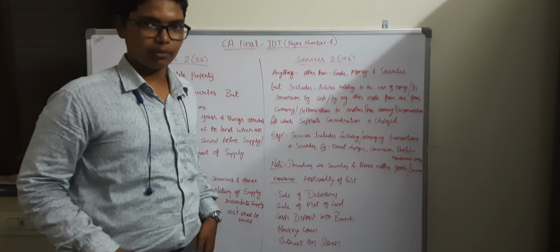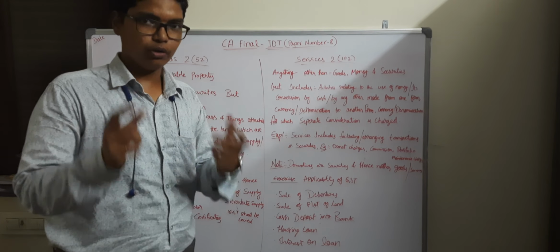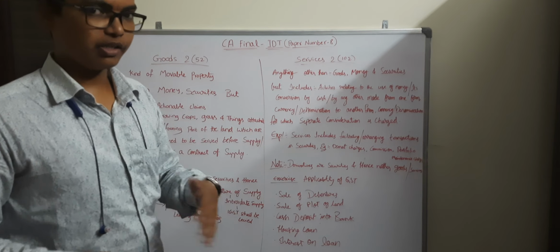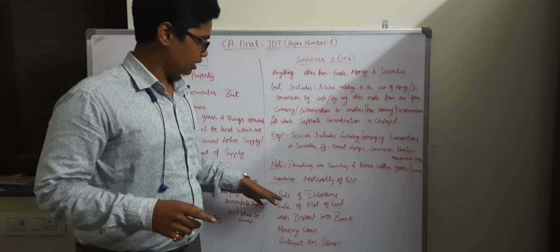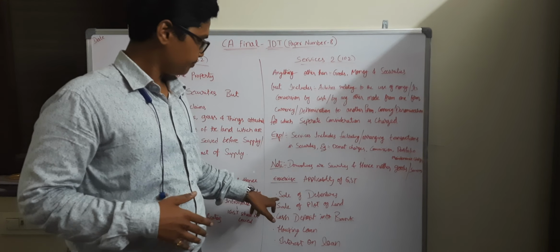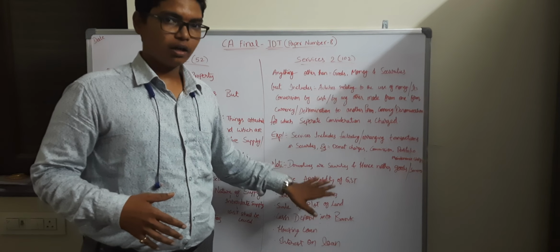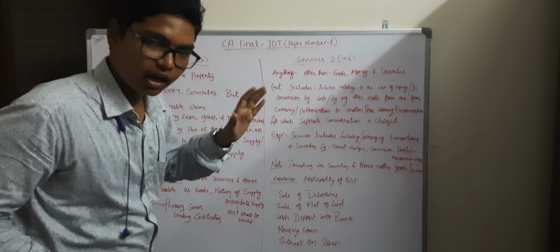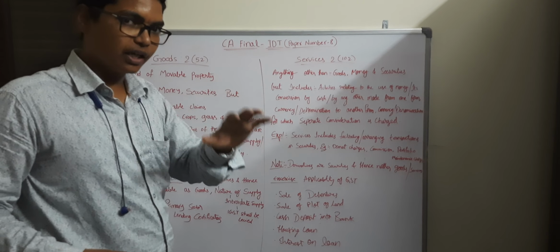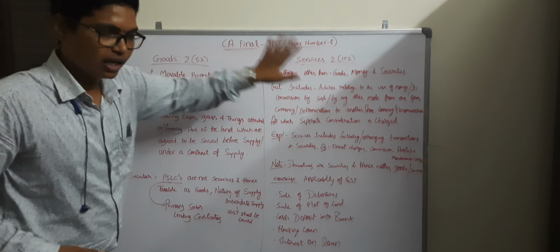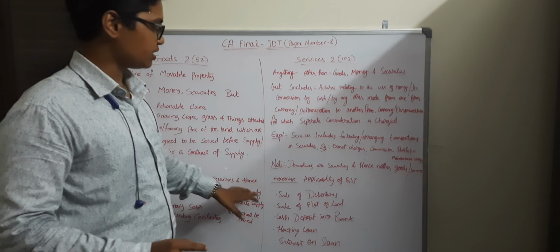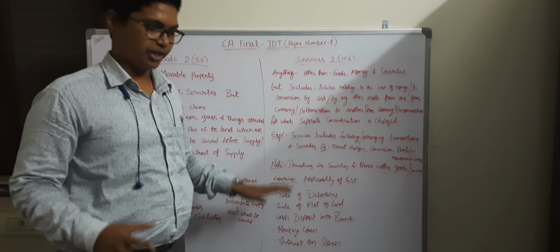Hope you participated and have your own answers, and now I am explaining the answers. Sale of debentures: since debentures are covered under securities, which are specifically excluded from both the definitions of goods and services, no GST will be levied on the sale of debentures.